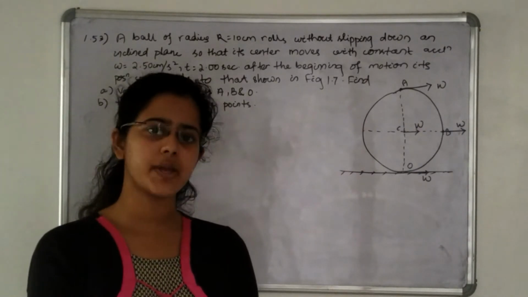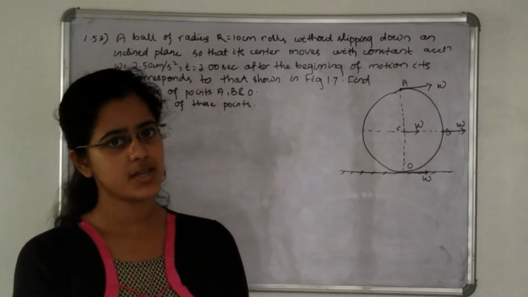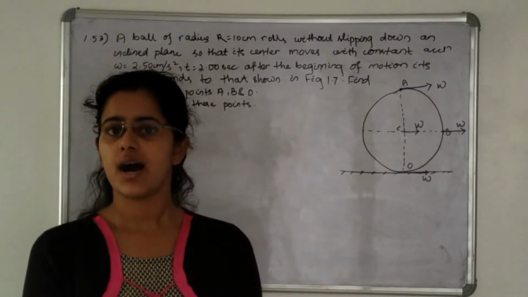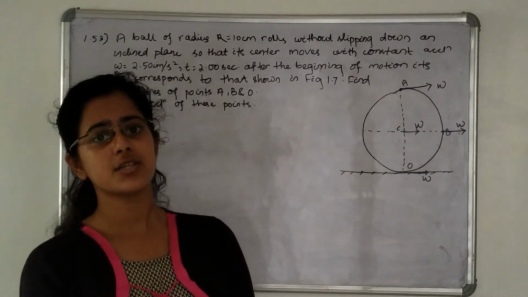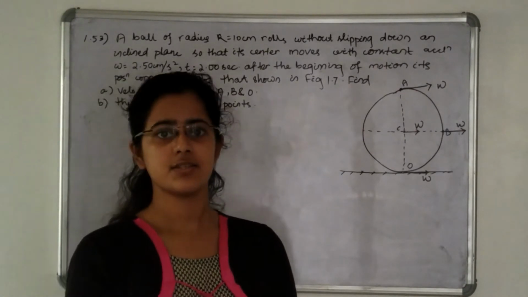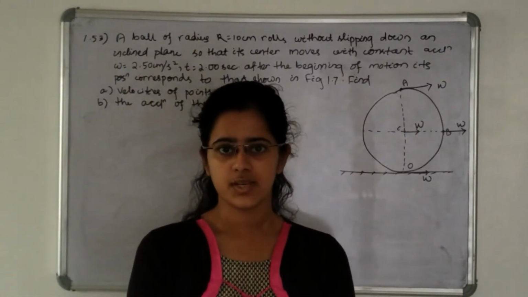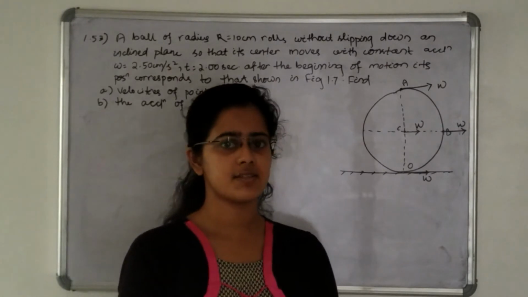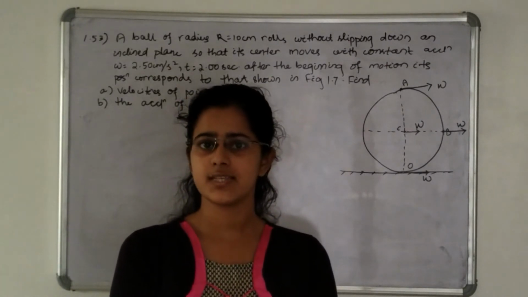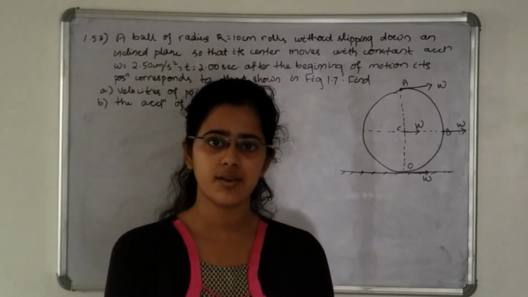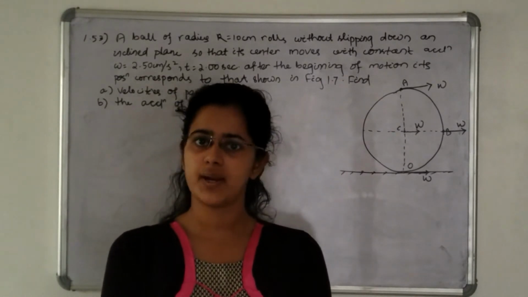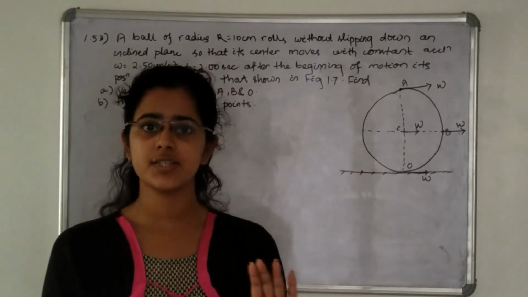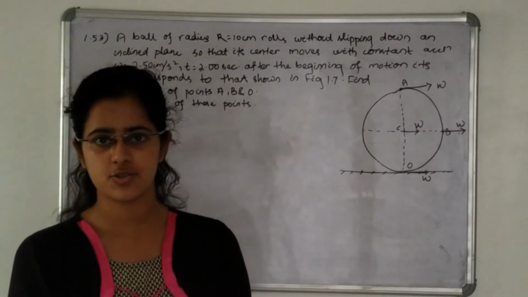V is equal to omega r, we know. V is constant in the question that was given. R is also constant. That means omega is also constant. Omega is constant means what? The angular acceleration is 0. So the tangential acceleration is 0. Because the tangential acceleration is how much? R into alpha. Alpha is how much? D omega divided by dt, or del omega divided by del t. So as R alpha is equal to 0, tangential acceleration is also 0.